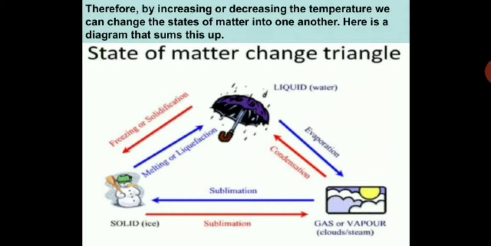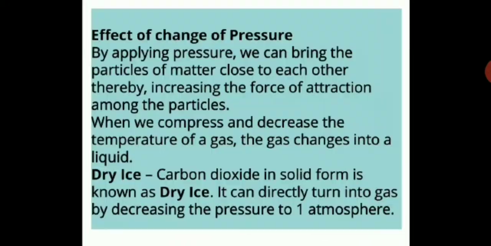solid on melting or fusion will go to liquid state, or freezing or solidification, liquid will turn into solid. All these processes we have already discussed with the diagram in the earlier session. Sublimation, where a solid goes directly to a gaseous state, and from gaseous state directly to a solid state. So this is the state of matter change triangle which we discussed in our earlier session. Now we have to see the effect of change of pressure.